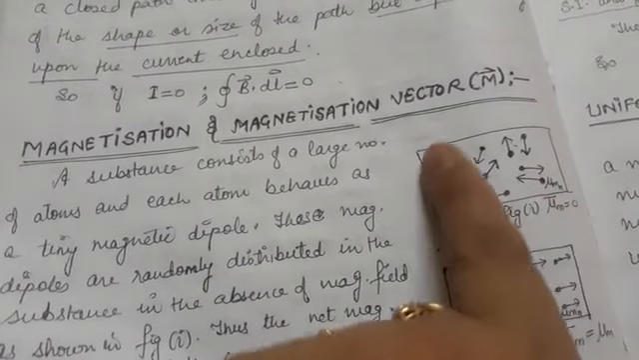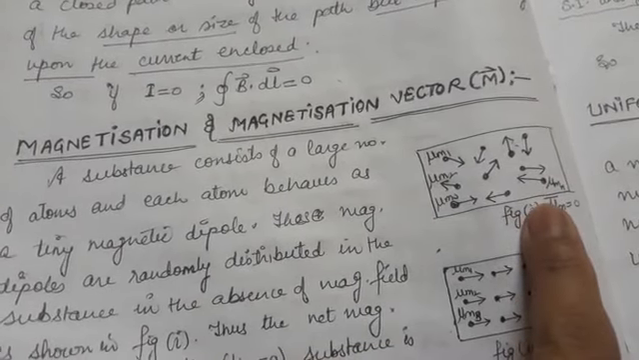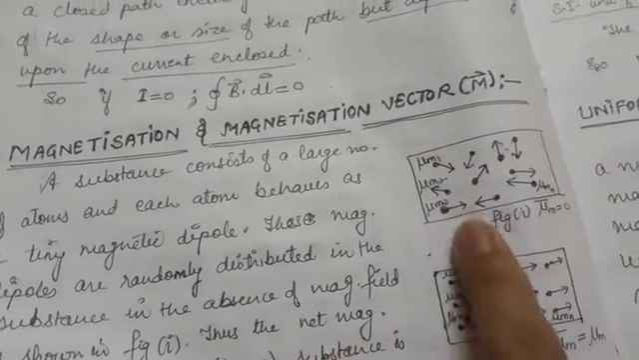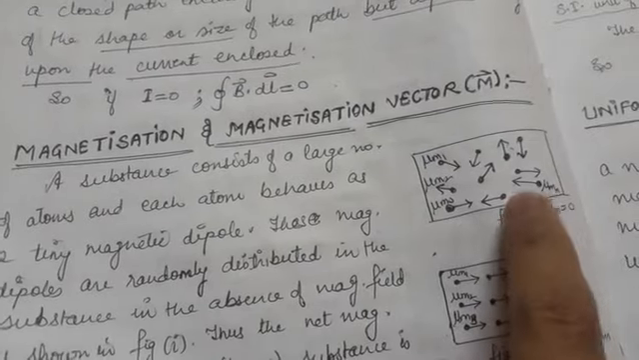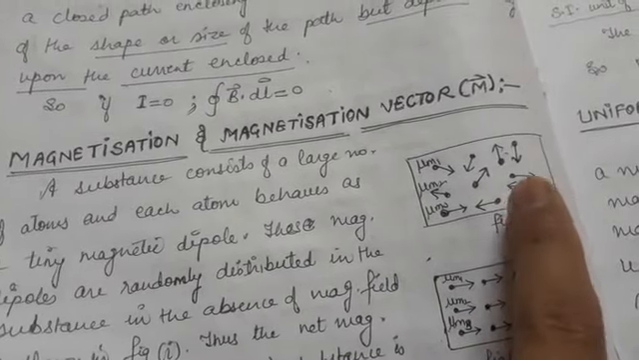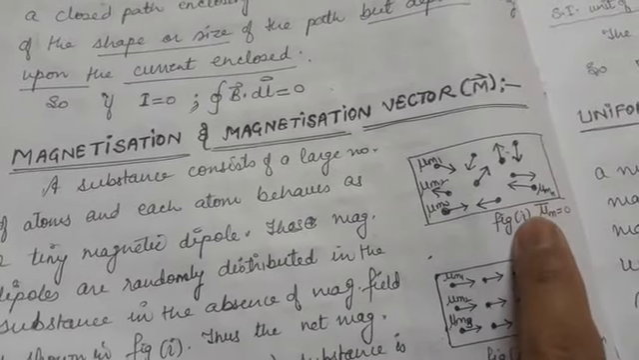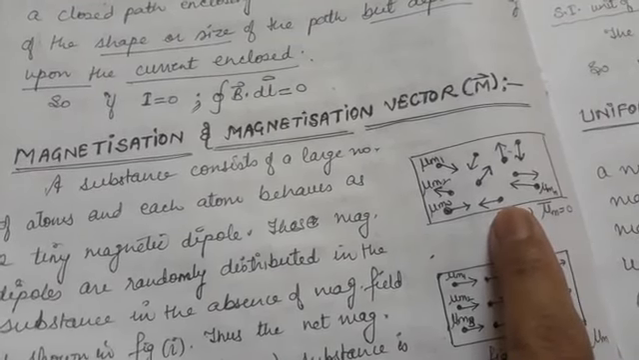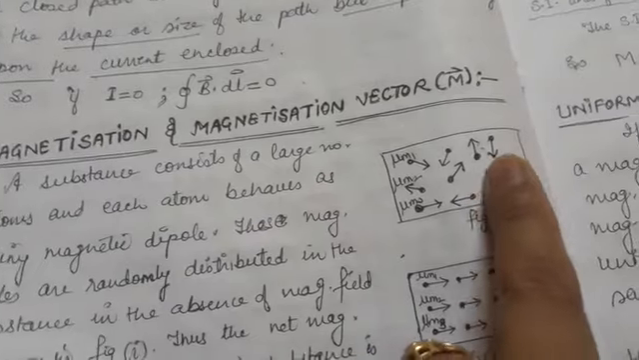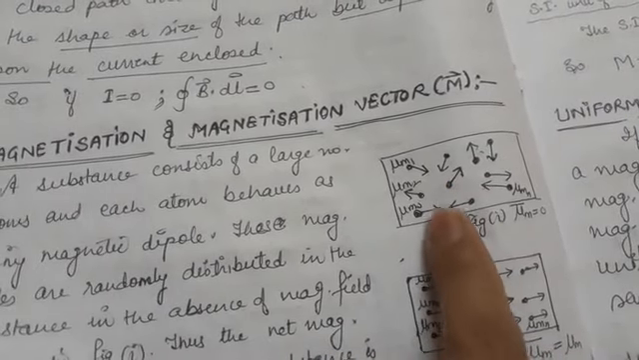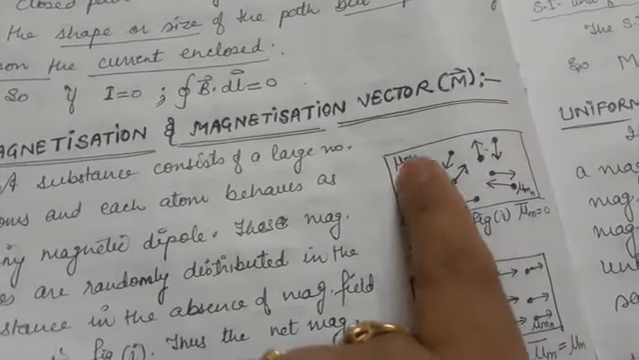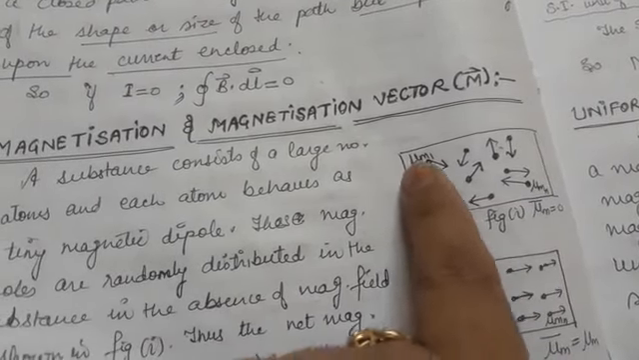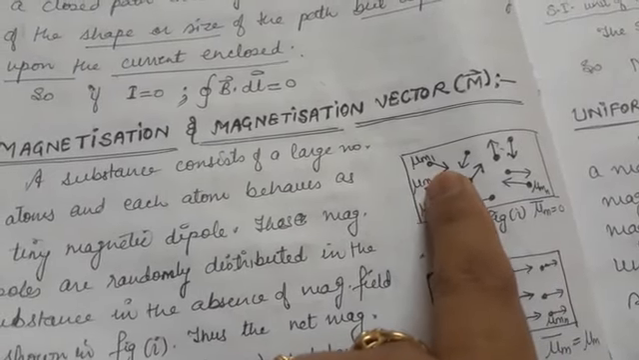So in the absence of the external magnetic field, these tiny dipoles are randomly oriented in such a manner that the total magnetic moment, or you can say total magnetization vector of the substance, is always 0. So here I have shown some dots in the diagram. These dots are simply representing an atom, and this arrow-headed line means a dipole.